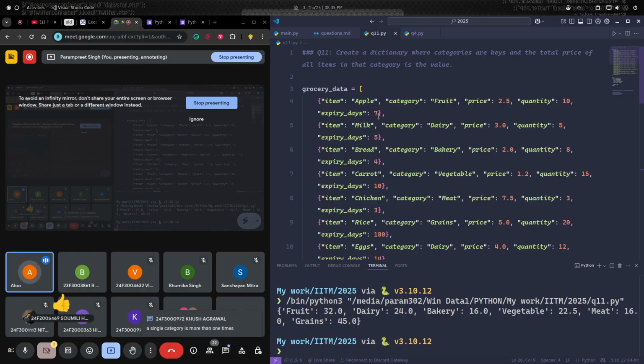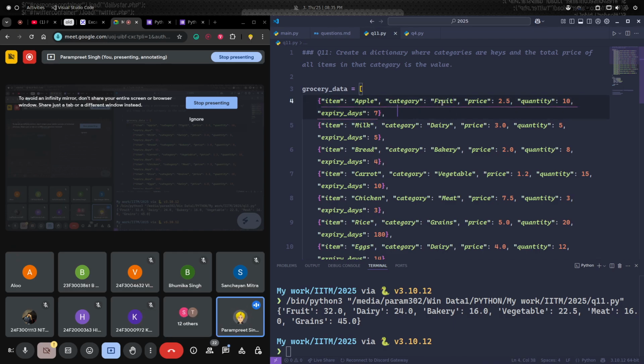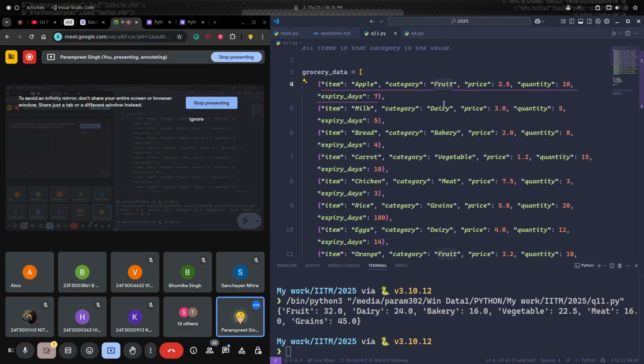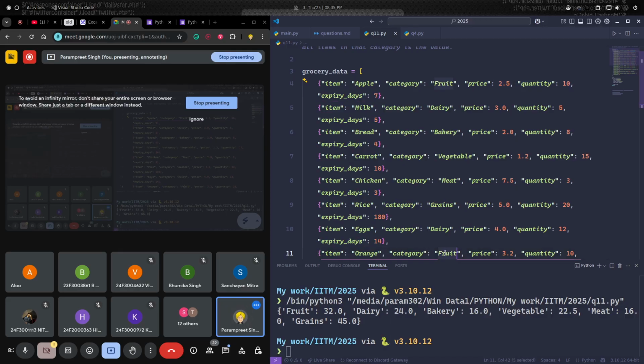We have to verify manually. A single category occurs more than one time, right? So let's take the example of fruits only. There are two fruits, apple and orange. For apple I am getting 25 because 2.5 into 10. For orange I am getting 32. But it is storing only 32.